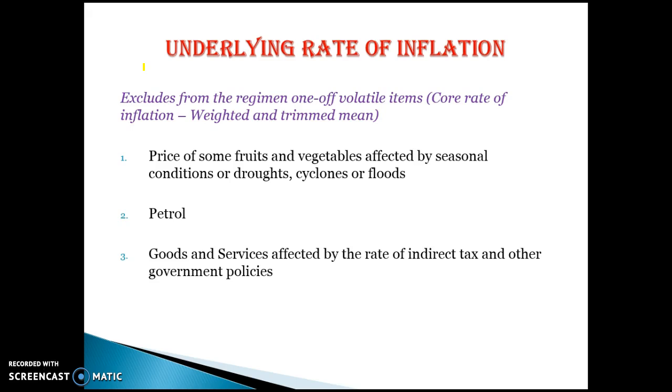So if we have a cyclone or a natural disaster that destroys a lot of our agriculture, the underlying rate of inflation will take out the effects of those higher prices for fruit and vegetables and things like that, because they're volatile. If petrol prices go up by a lot, or even if they go down by a lot, they will get taken out. If there's an indirect tax, like an excise tax, put on alcohol or tobacco, those prices will become volatile and therefore they'll be taken out of the underlying rate of inflation. The underlying rate is kind of like the core rate of inflation once we take out volatile items.